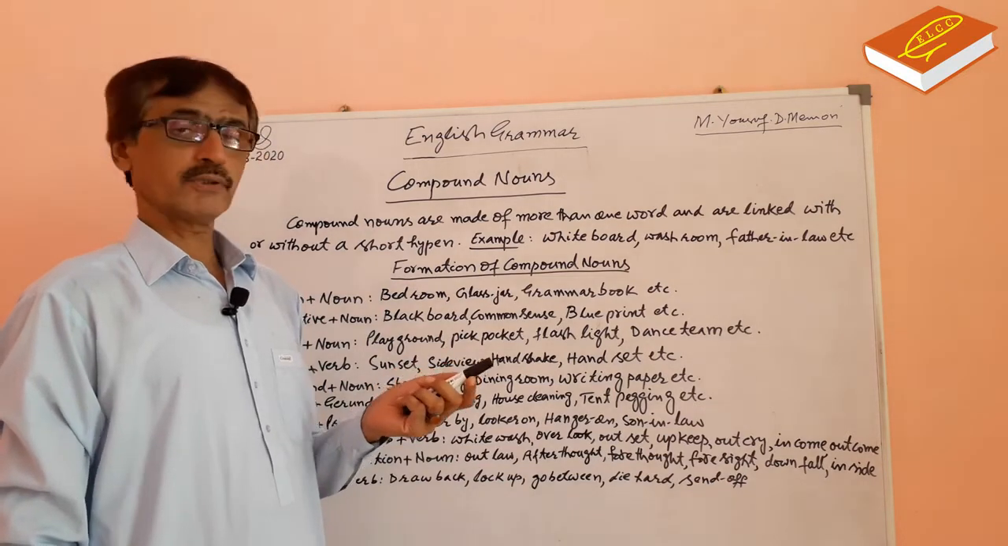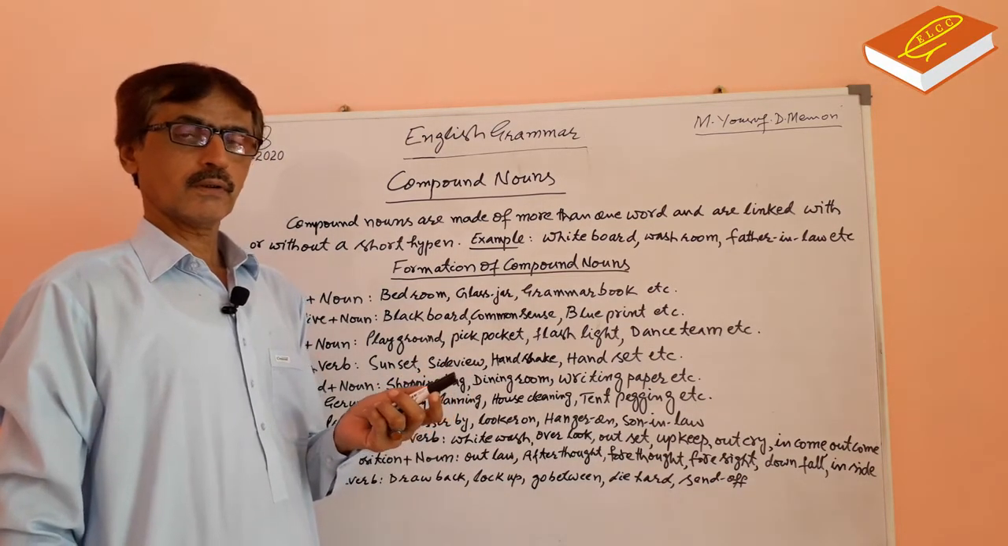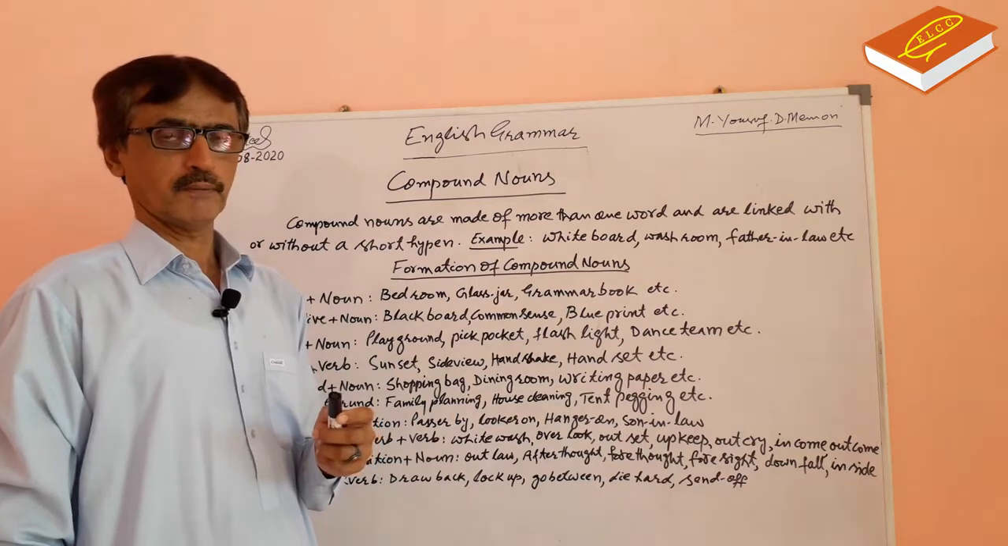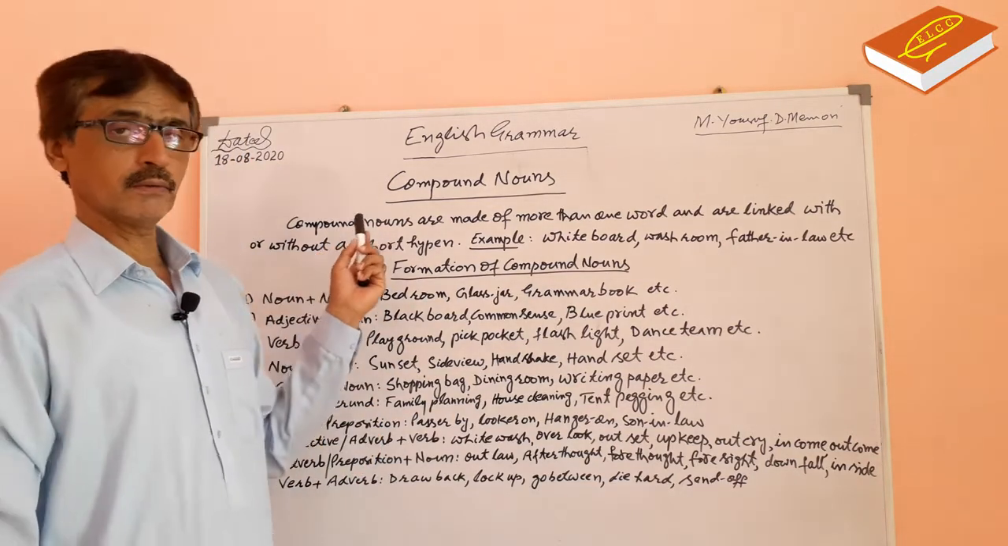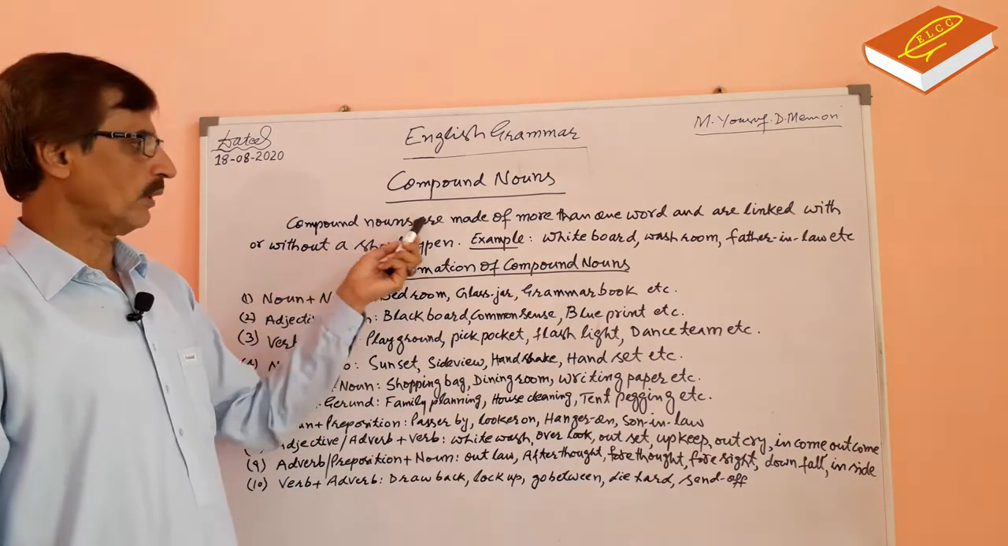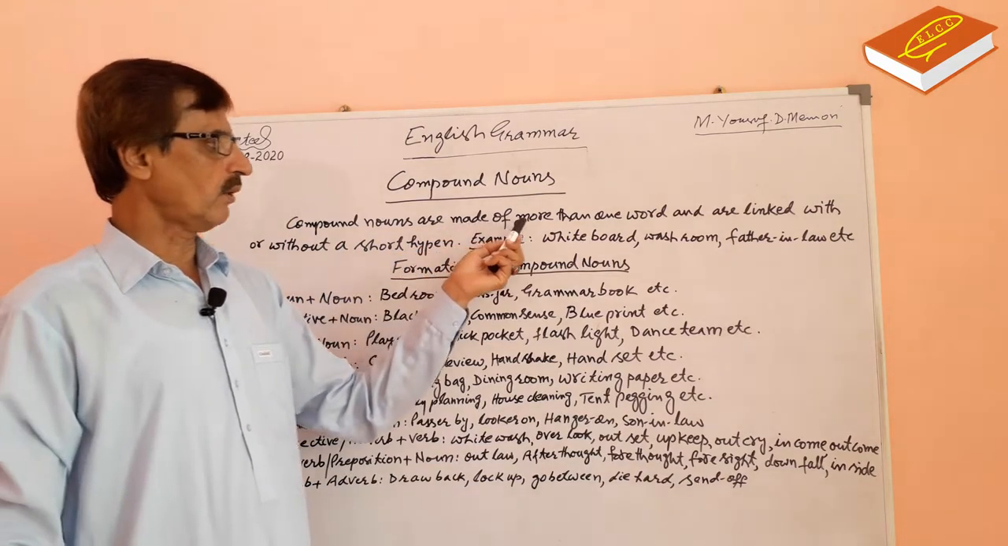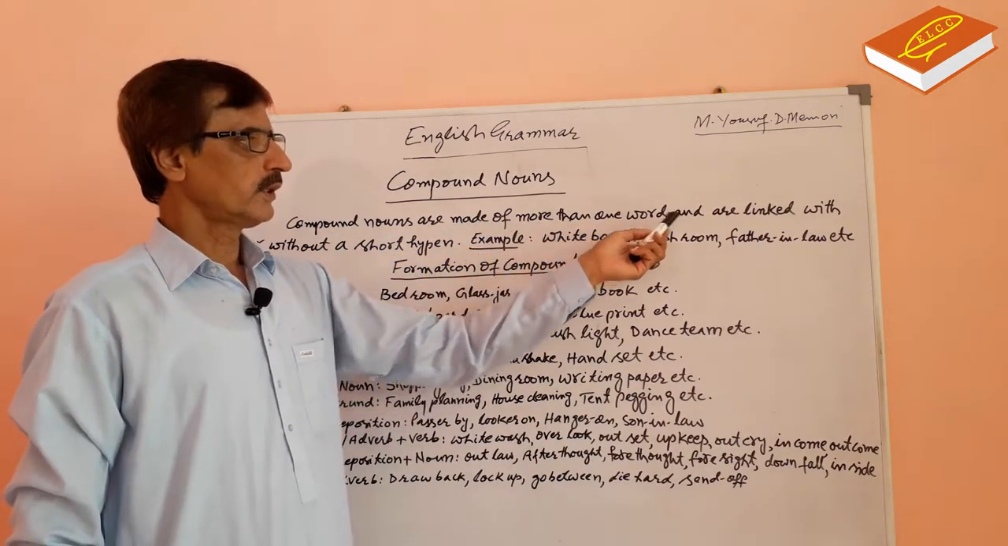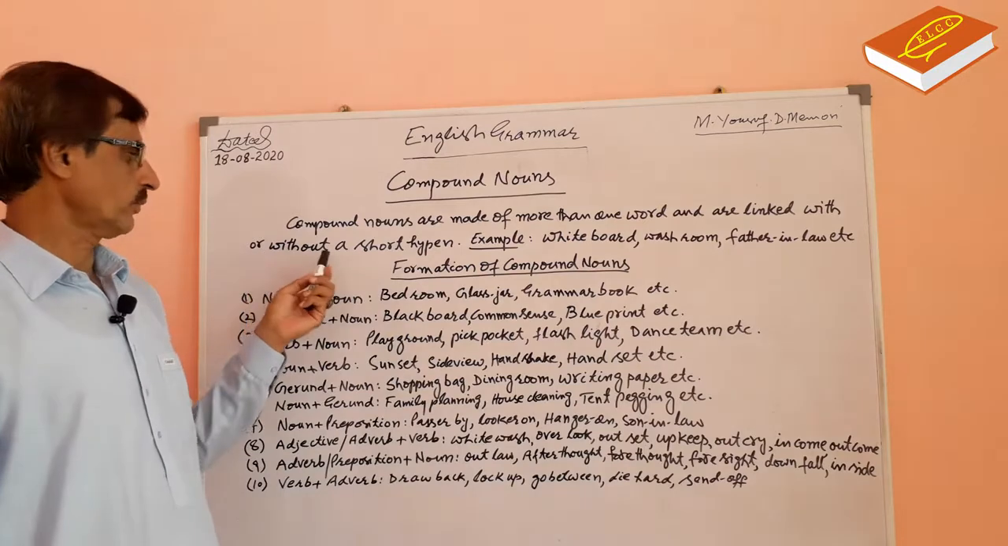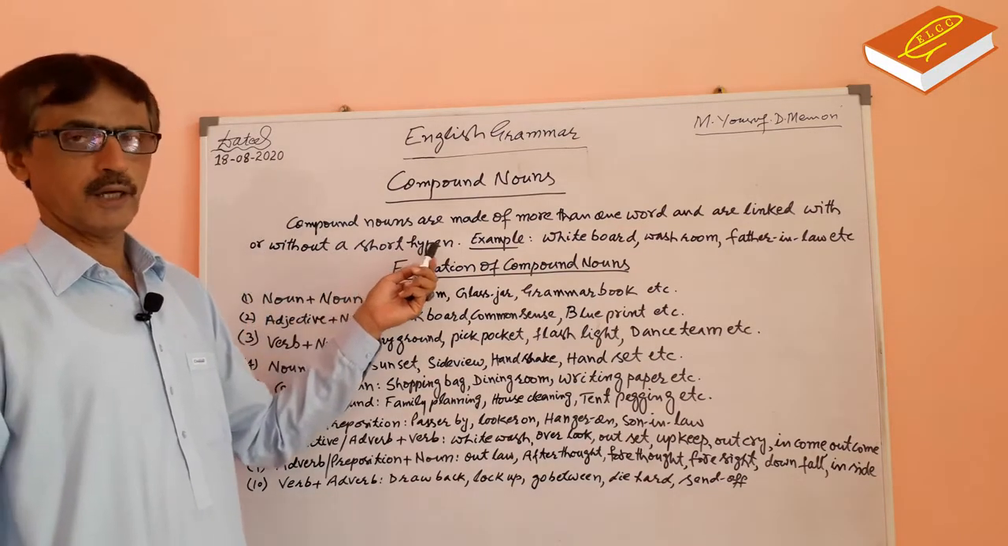Compound nouns are those nouns which are made of more than one word. They are linked with or without a short hyphen. This is the definition. Look at this. Compound nouns are made of more than one word and are linked with or without a short hyphen.